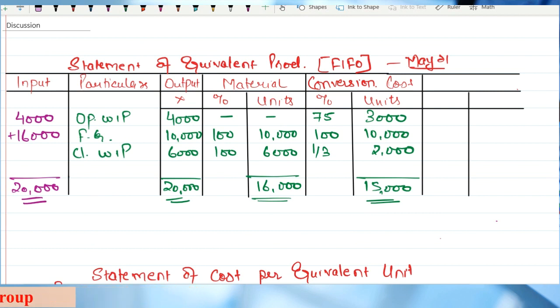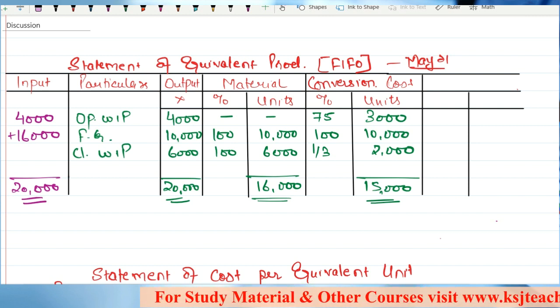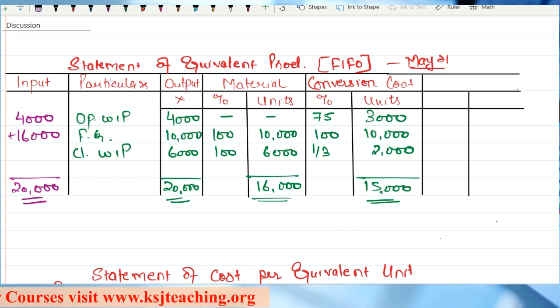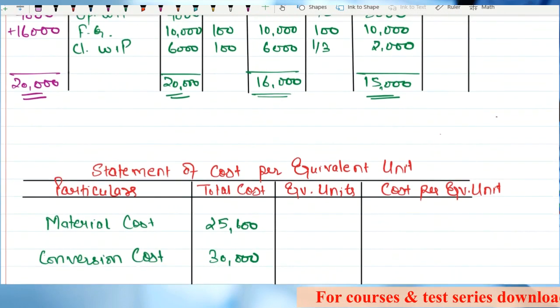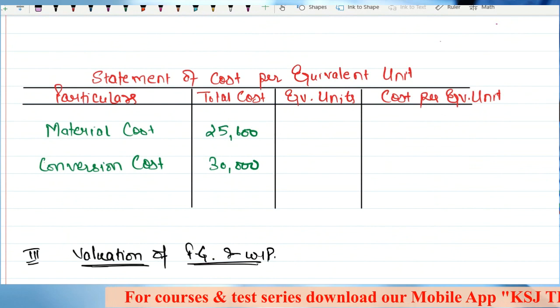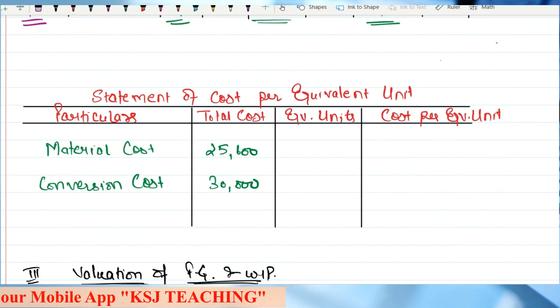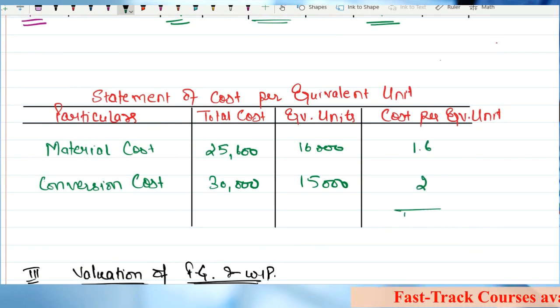Opening WIP 75% work done in the current period. FG 10,000 units in the current period, closing WIP in the current period. So everything we are talking about is the work done in the current period only. We are not talking about what was done in the previous period. We are focusing only on the things which are done in the current period. That is why the cost which will be taken here is only for the current period and not for the previous period, right? What are the equivalent units? For material 16,000 and for conversion 15,000, so this comes as 1.6 and this comes as 2, total is 3.6.